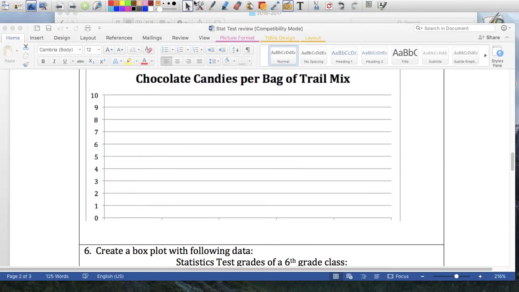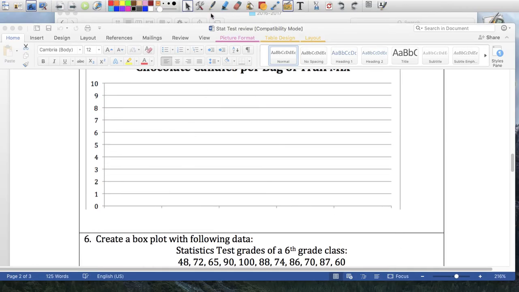So I'm going to start with 1 to 20. So 1 to 20, 21 to 40, 41 to 60, 61 to 80, 81 to 100, and for this one you needed to create one more, 101 to 120.